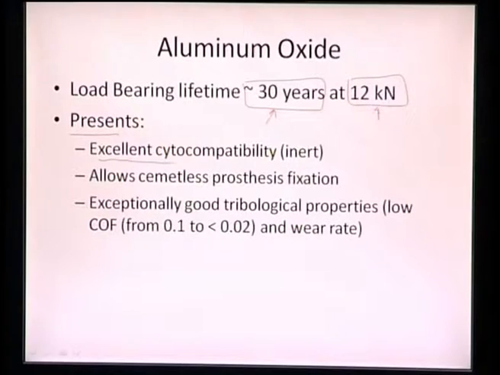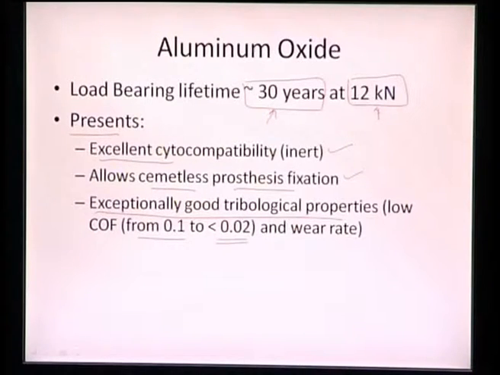So that presents that aluminum oxide has excellent cytocompatibility that makes it inert. It can also allow cementless prosthesis fixation. So that is one more advantage with aluminum oxide, and at the same time it can also show exceptionally good tribological properties, and the COF can go from 0.1 to less than 0.02.